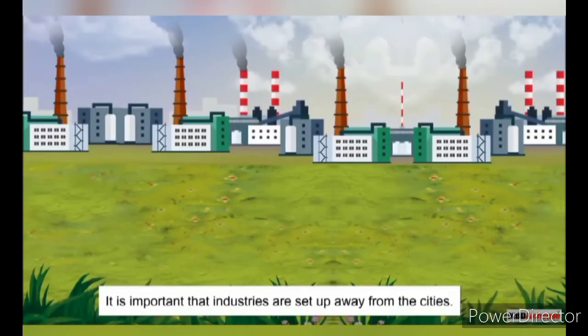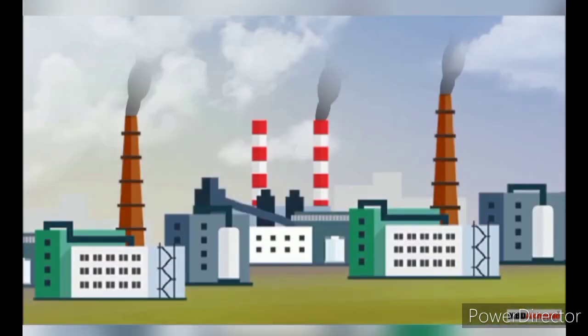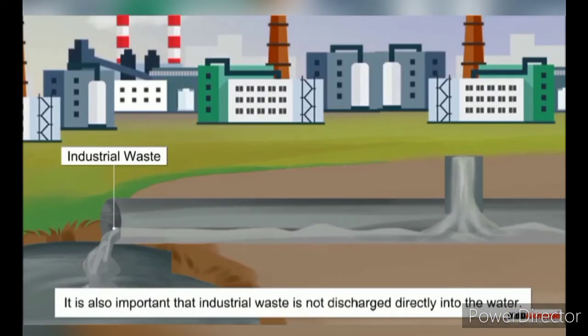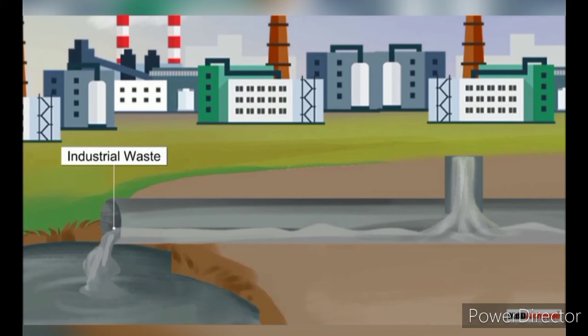To save the environment, it is important that the industries are set up away from the cities. This is because industries release a lot of harmful substances and pollute the environment. Moreover, it is also important that industrial waste is not discharged directly into the water. This will reduce water pollution and help to save the environment.